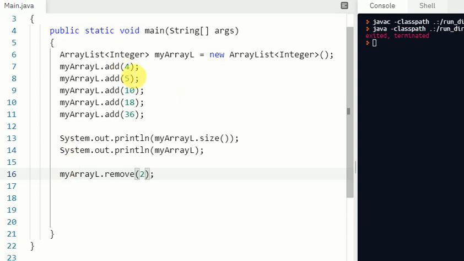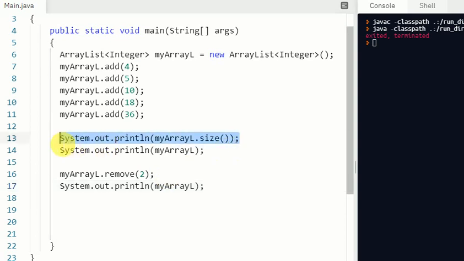After running it, I think we should print the array again like this. And we should print the size of the array again, so we can confirm that the value at index number 2 is removed, and now the size is changed, obviously from 5 to 4.